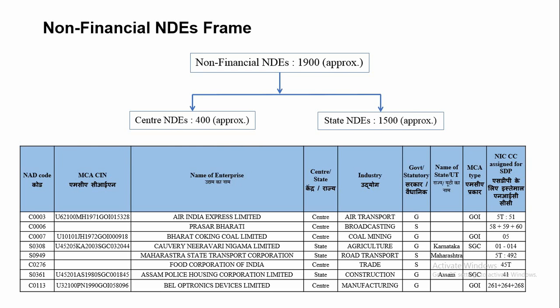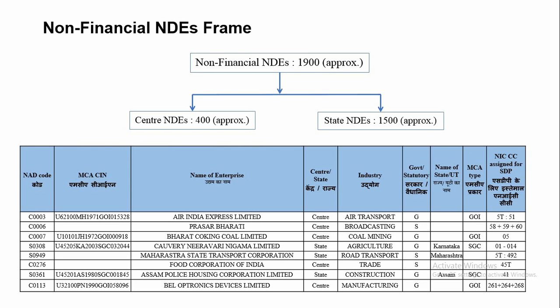Now, as per the latest updated frame, there are approximately 1900 NDs presently operating in our country, out of which around 400 are central NDs and approximately 1500 NDs are under different state governments.